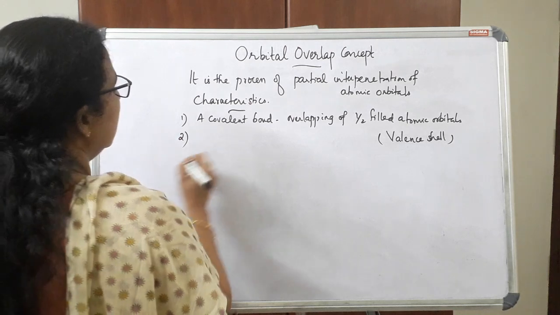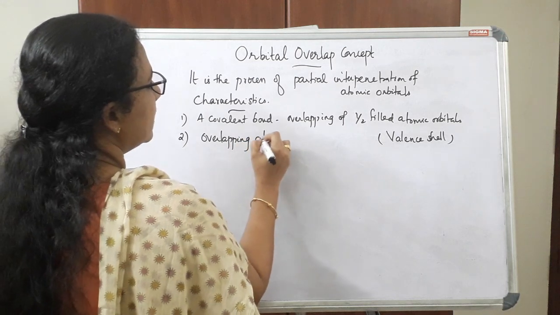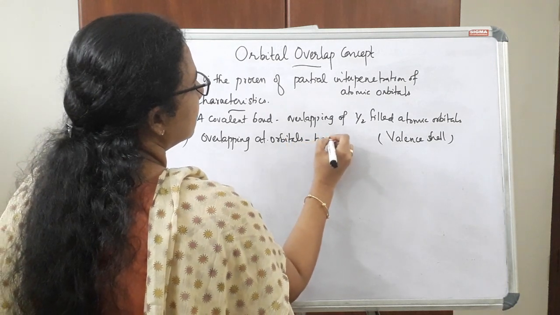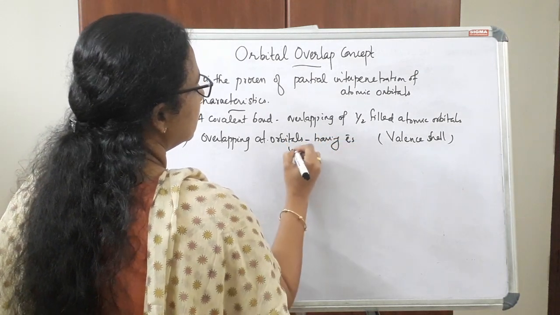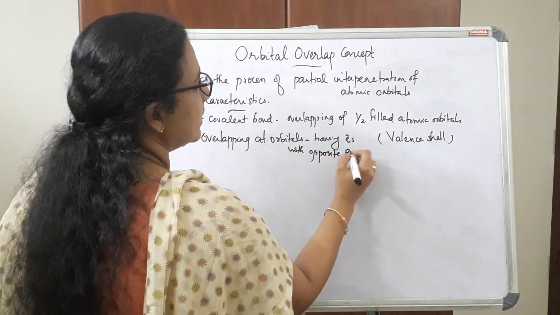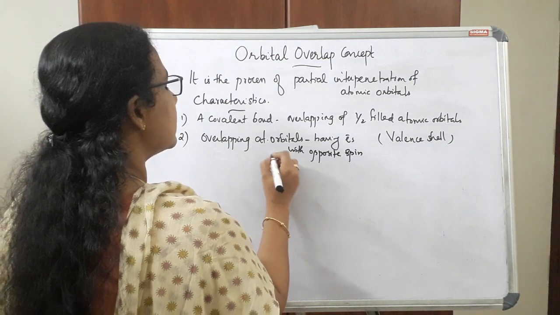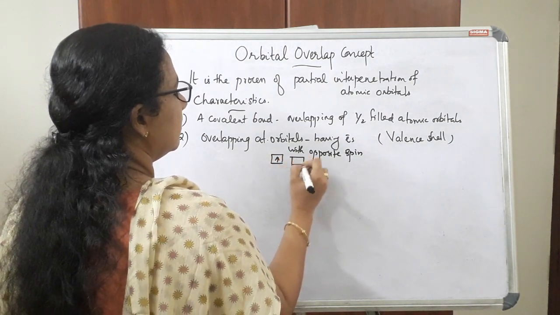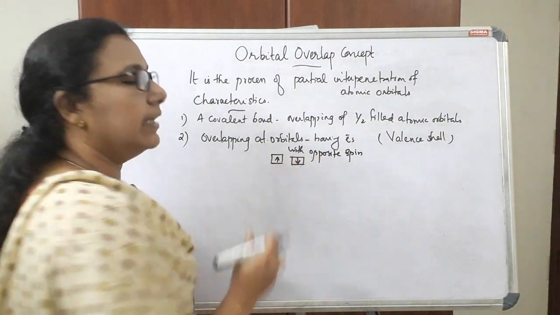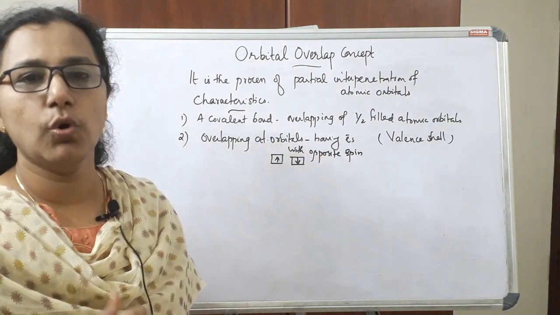Then the second point is that the overlapping atomic orbitals have electrons with opposite spin. So the electrons present in the overlapping orbitals are in opposite spin. If one electron is in the clockwise direction, the other will be in the anti-clockwise direction.